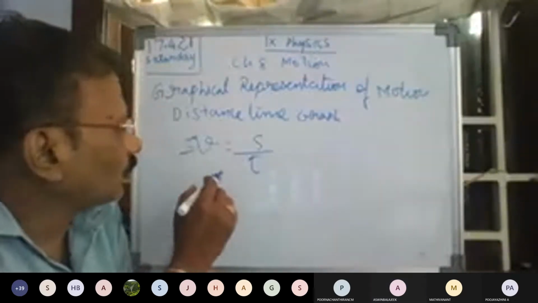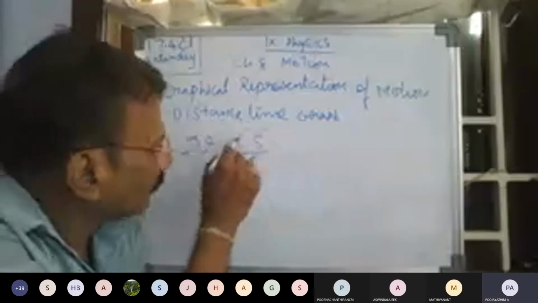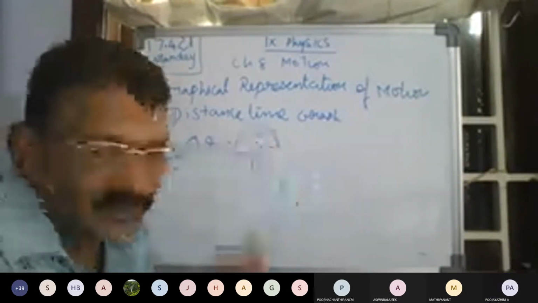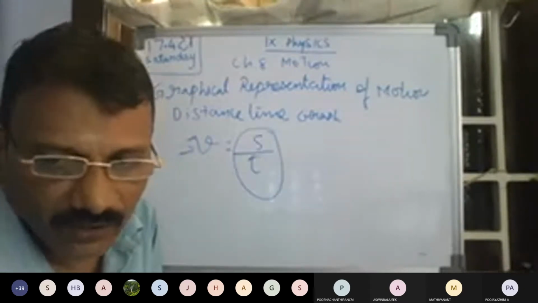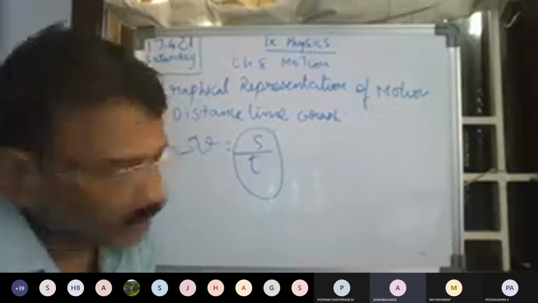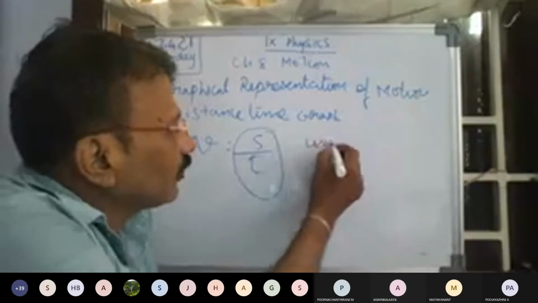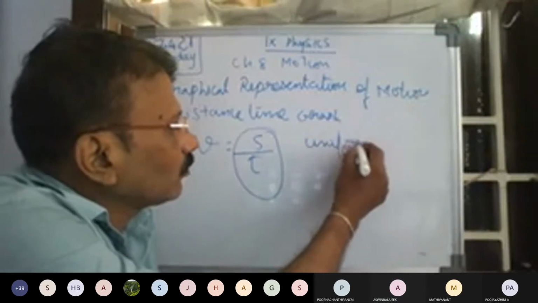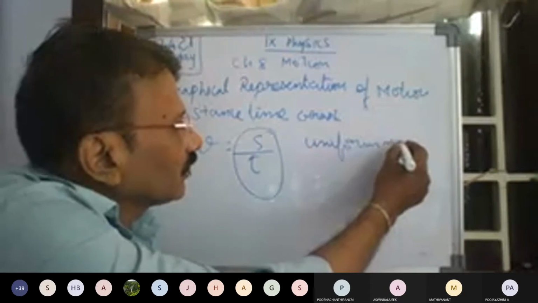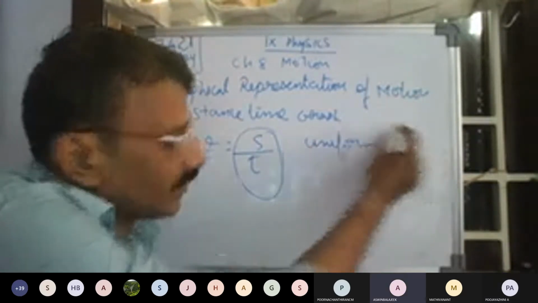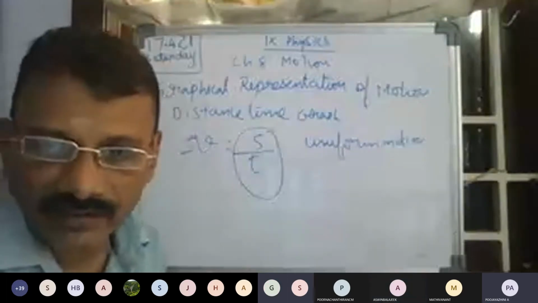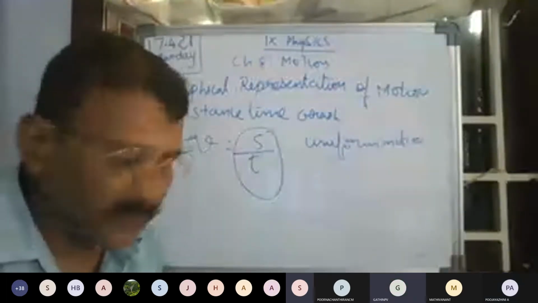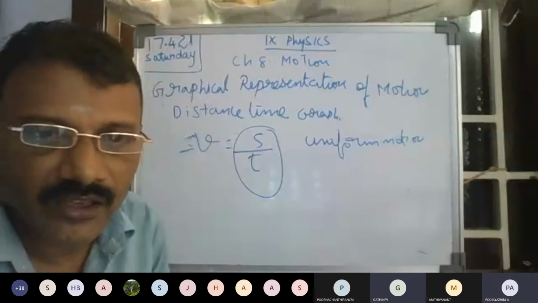Okay, now I'm going to draw a graph for this distance and time. First of all, I'm going to take the uniform motion. What is uniform motion? An object covers equal distance in equal intervals of time. Equal interval of time is called uniform motion.